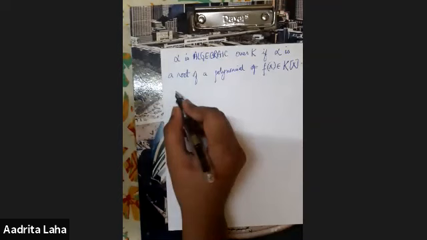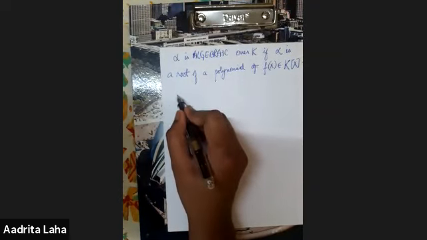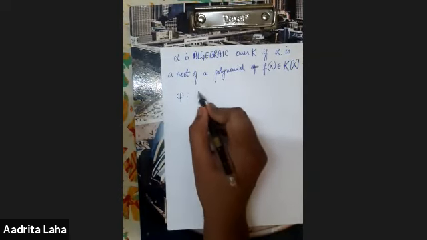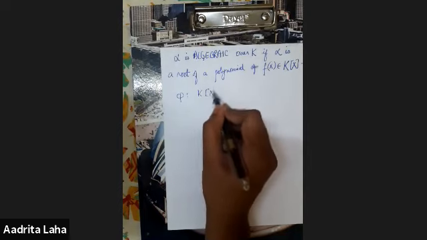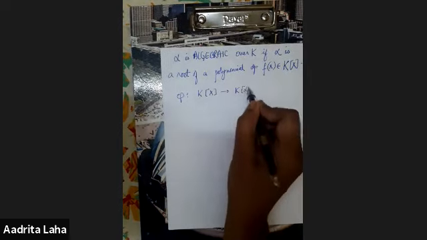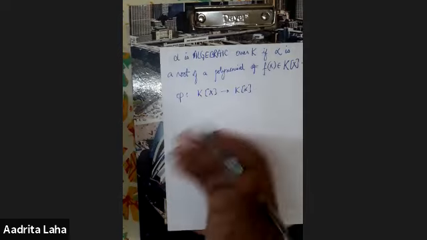We had alpha in the upper field L, and the function phi from K[x] to K(alpha), and we said that if the kernel is non-trivial, then we call it algebraic.